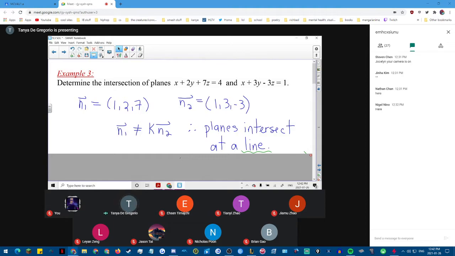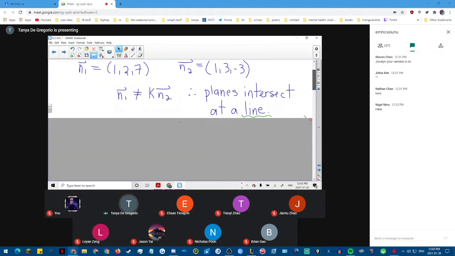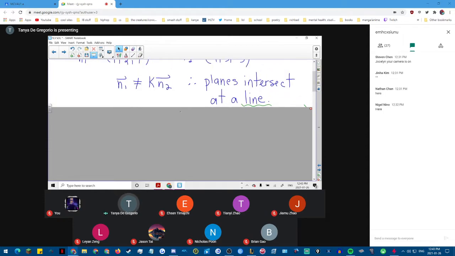So now, if they're intersecting in a line, how many parameters do I have? Think back to a vector equation of a line. How many parameters do you have? 1. Yeah, you only have 1. And so in our solution, we're only going to have 1 parameter and not 2, right? When we had the solution for a plane, we had 2 parameters. Now we only have 1 because the solution is a line.